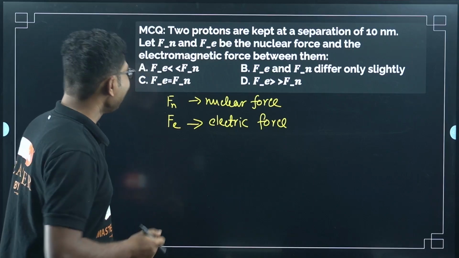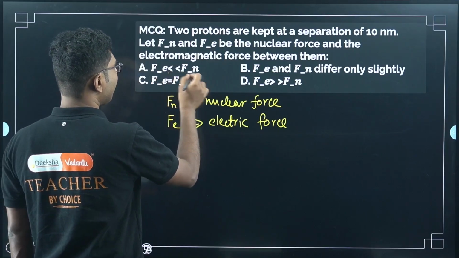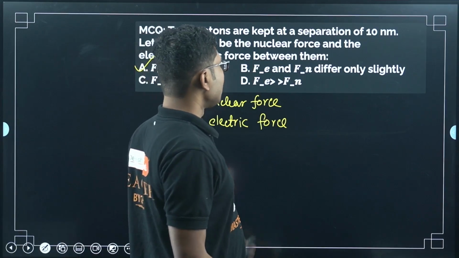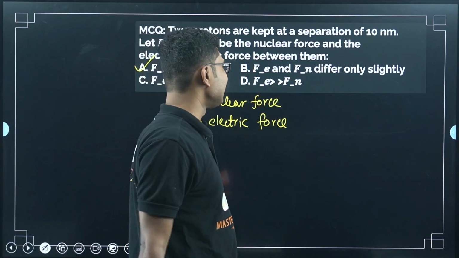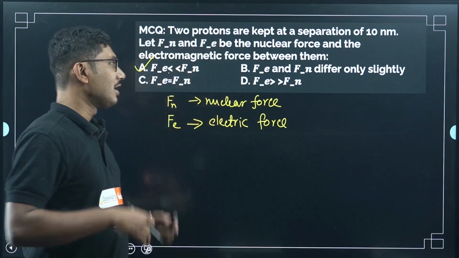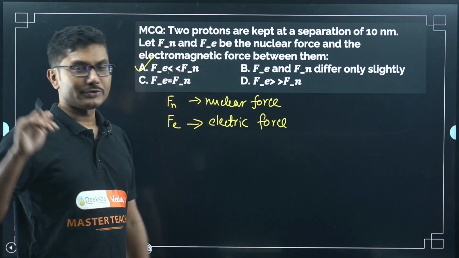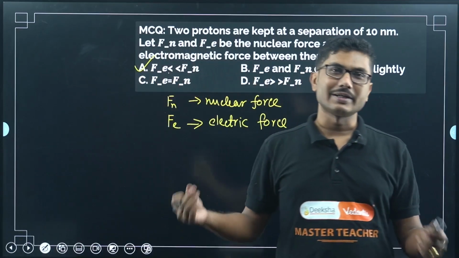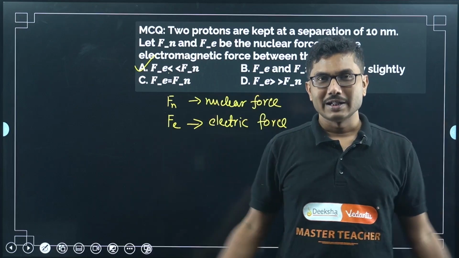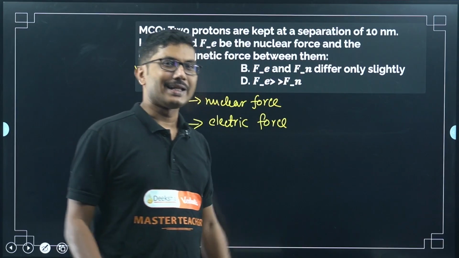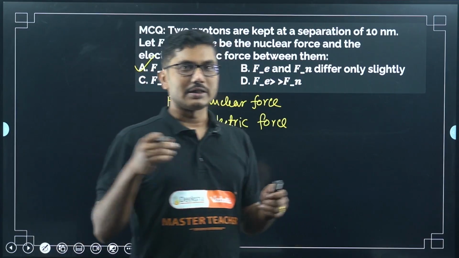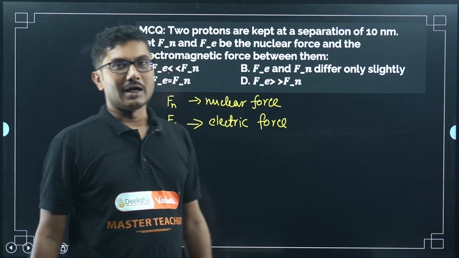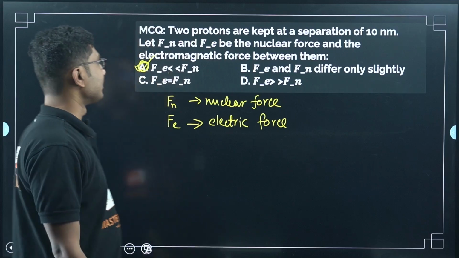So obviously the electric force is less than the nuclear force, so the correct option is option A. They have mentioned Fe and Fn differ only slightly. No, that is not correct. They differ hugely, and it is basically the electric force, because the protons are static. If they are static, then only the electric force will be acting. If they are moving, then the electromagnetic force will be acting. I hope you are clear about that. These are very conceptual points. So the only correct option is that the electric force is weaker than the nuclear force.